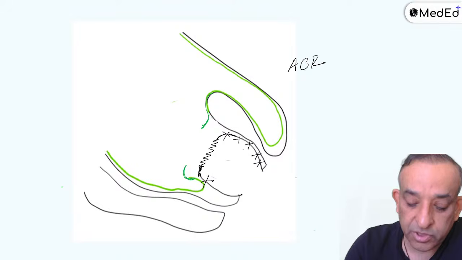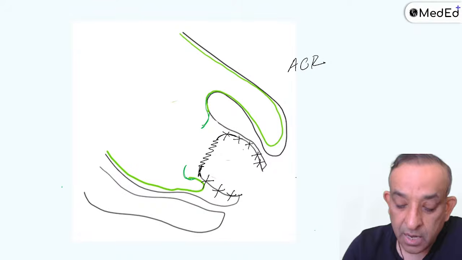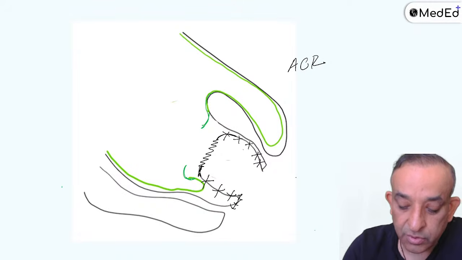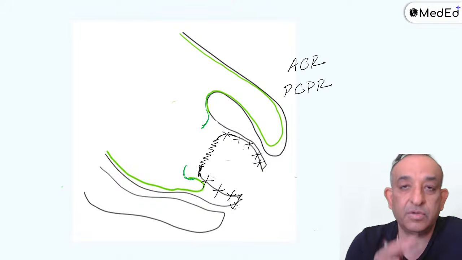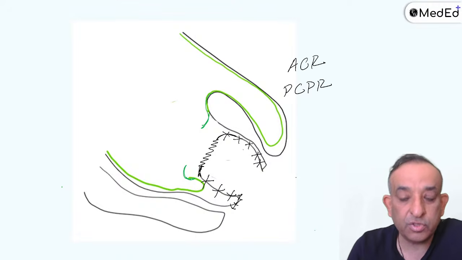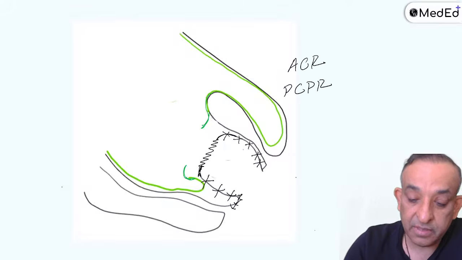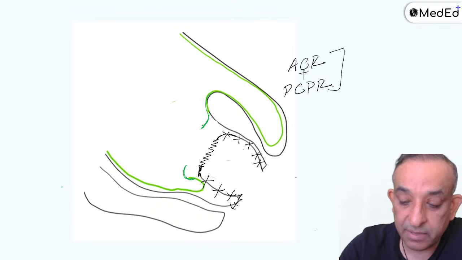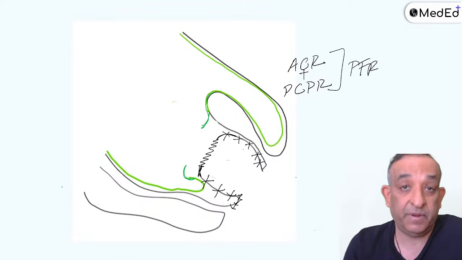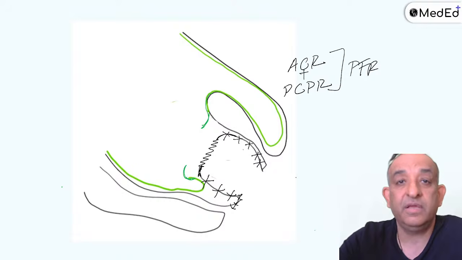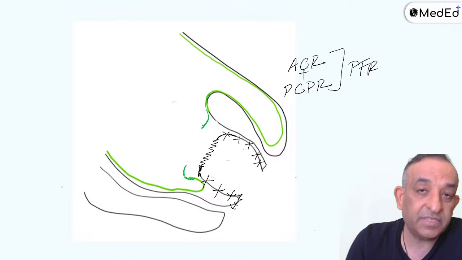Then you'll do the posterior colporaphy, the posterior vaginal repair, but there is a perineum also behind, so we'll do a posterior colpoperineoraphy. So anterior colporaphy, posterior colpoperineoraphy. These together are known as the pelvic floor repair. I'm not saying that you have to do both to call it pelvic floor repair. You can do just the anterior colporaphy, that also is pelvic floor repair, because sometimes people don't have a rectocele. If both are present, you do both.